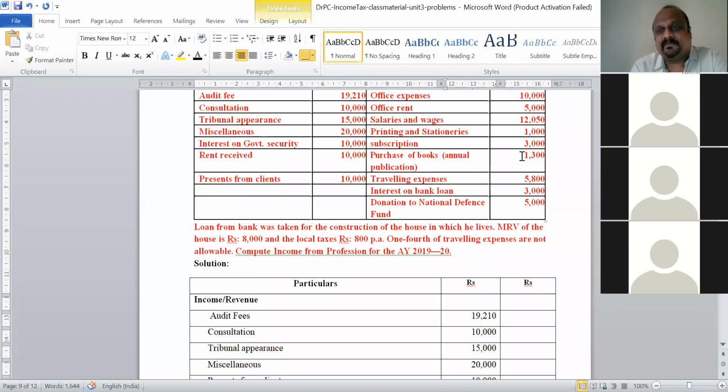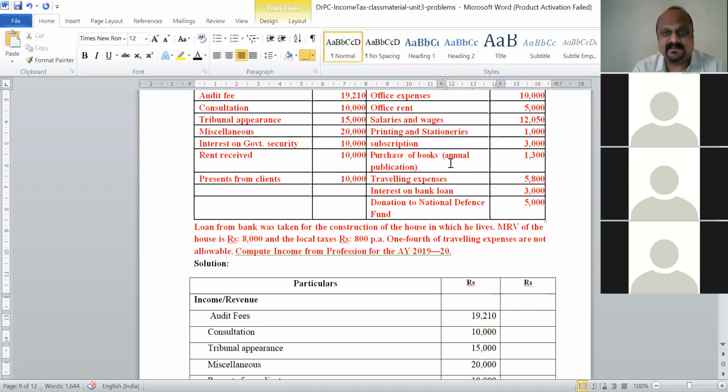In the material that I have given you, I used 100% depreciation because that was the earlier rate. Those problems were of 2013-14, when 100% depreciation was allowed. But now the latest rate is only 40%. That is a small difference, because I have taken the latest depreciation rates here. So now it is only 40%.